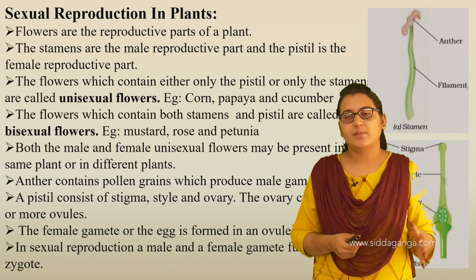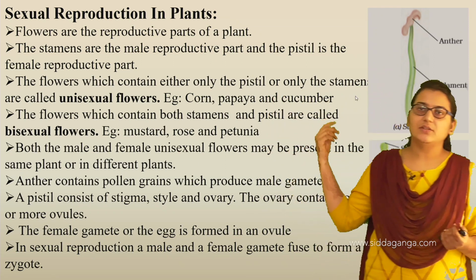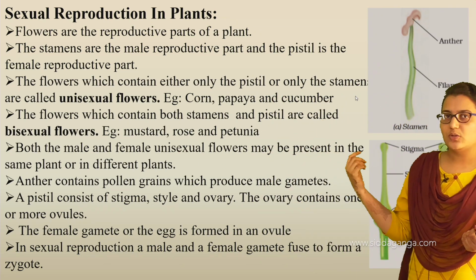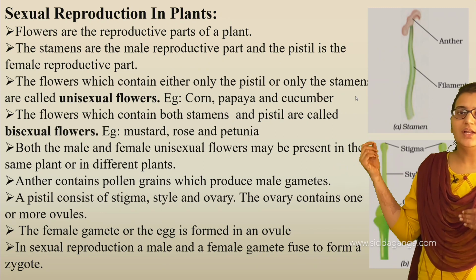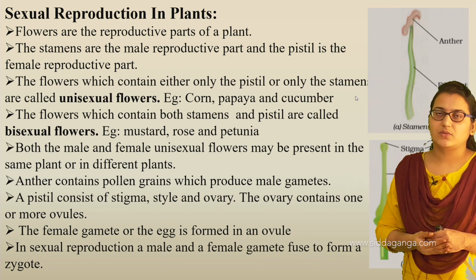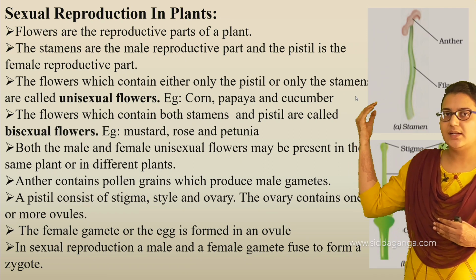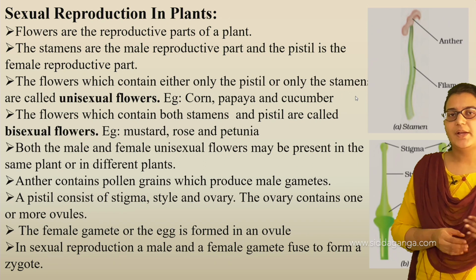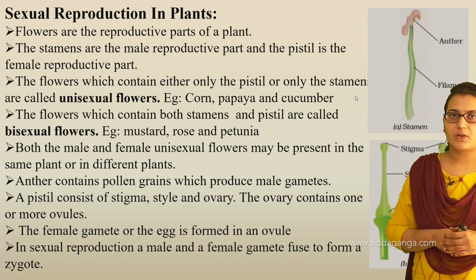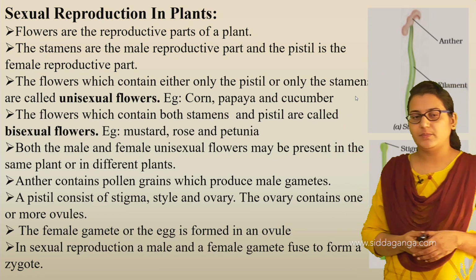Some plants will have either the male part or the female part. Those flowers which have only stamen or only pistil are called unisexual flowers. And the flowers which have both male and female reproductive parts in the same flower are called bisexual flowers. So this is about the male reproductive part and female reproductive part.